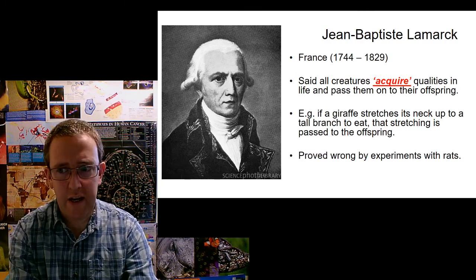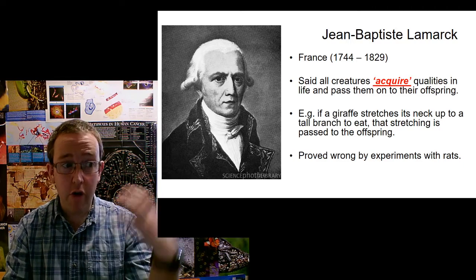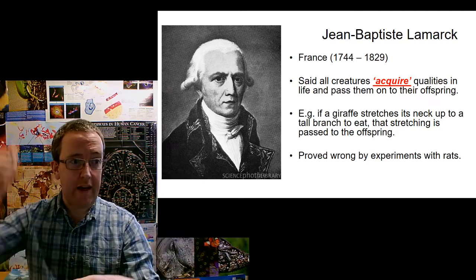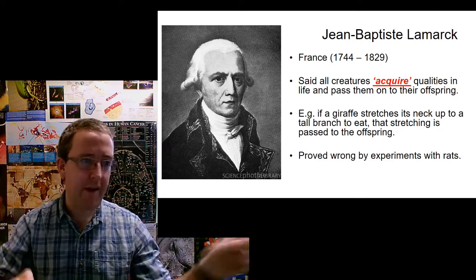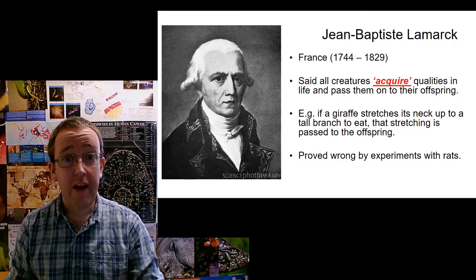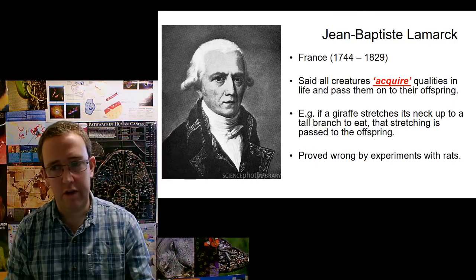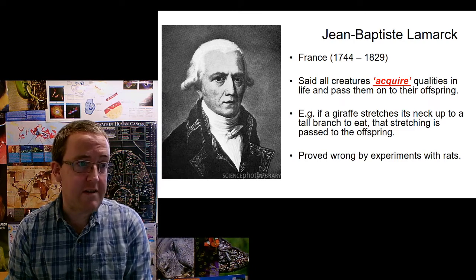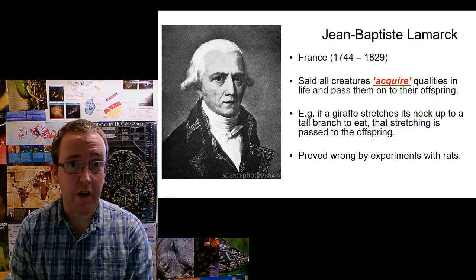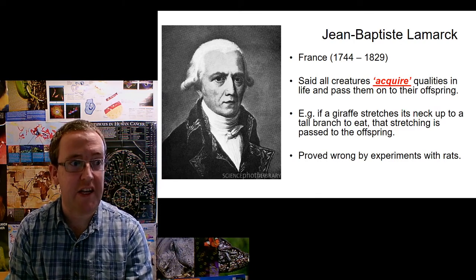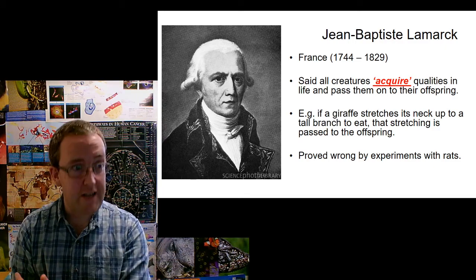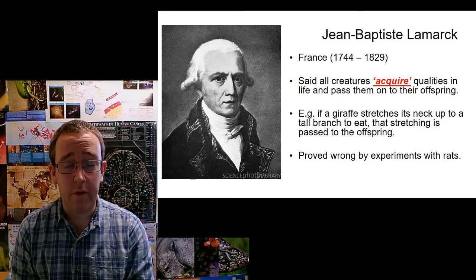He did some crazy experiments with rats where he got a load of rats and a meat cleaver, and he was just chopping off their tails and making them breed and seeing if they had shorter tails. And he did this generation after generation. And of course, they didn't have a shorter tail because, as we know, the instructions for making a tail are in the DNA, in the genes, not in the tail, right?